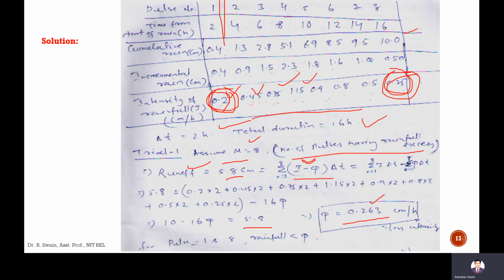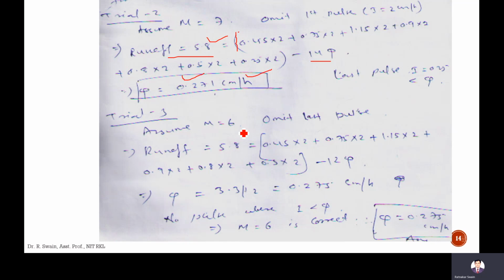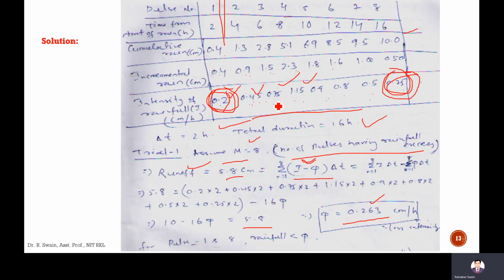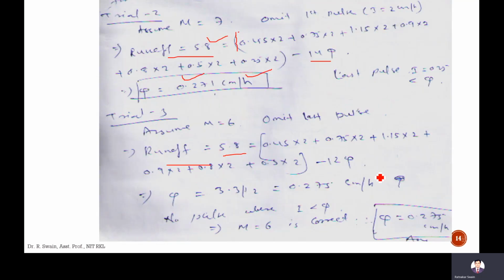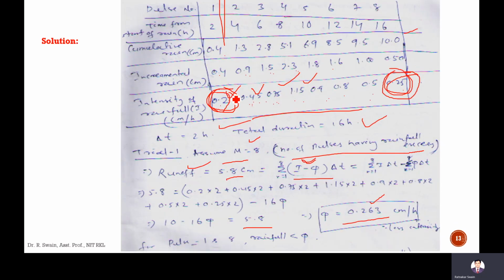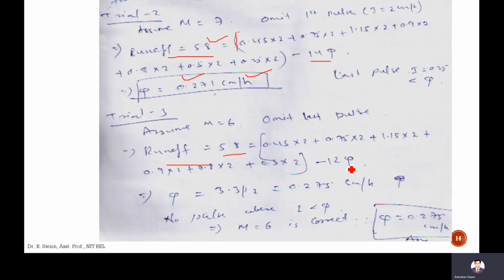For the second to seventh time step, assume m equals 6 and omit the last pulse. So you omit both the first and last pulse and calculate the runoff. Runoff 5.8 is equal to 0.45 into 2 plus 0.75 into 2 plus like this up to 0.5 into 2, minus phi. This time step we ignored, this time step also ignored. The remaining is 12 phi. So, since runoff is 5.8, phi will be 0.275 cm per hour.